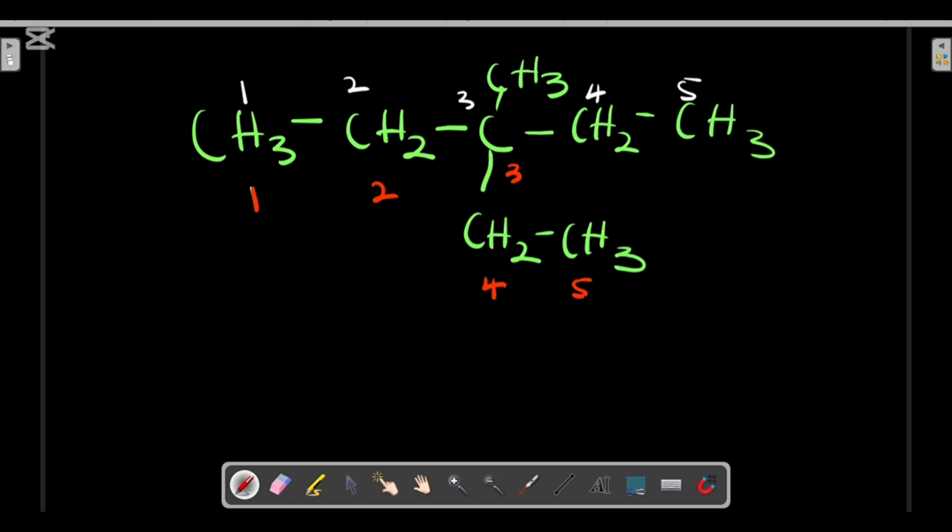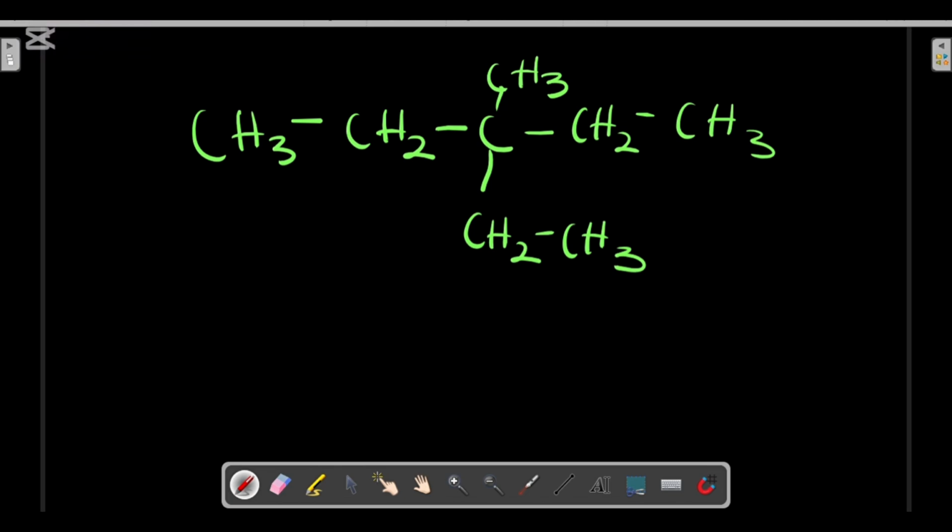You see, both of them are 5. If I also decide to start from here, 1 2 3 4 5, both are the same. If I count like this, I will have 4, but if I count like this, I will have 5. So any direction that I follow, I will still end up getting the same 5.